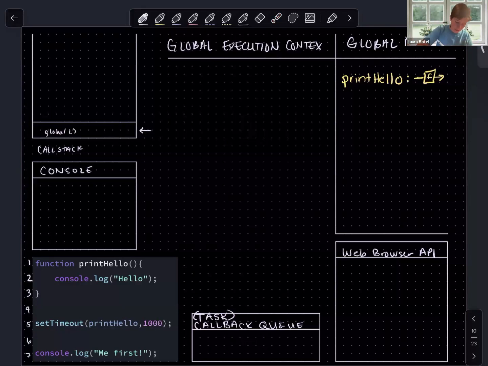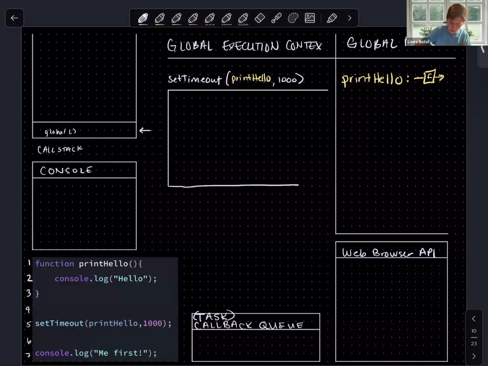So let's do that. What is the name of the function that we are invoking? It is setTimeout with the arguments print hello and the number 1000. So when we are invoking a function that we have defined, we can find that in the memory, in the variable environment.